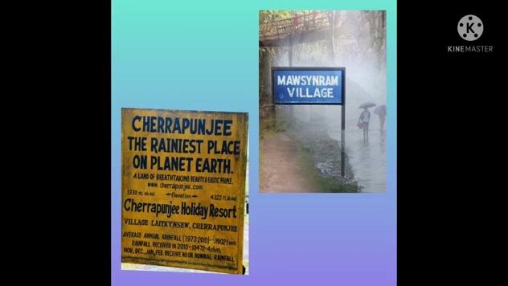Children, now let's see how to collect rainwater. Mawsynram and Cherrapunji are two places in India which receive the highest rainfall in the world. In summer, however, there is a shortage of water in those places. The same thing occurs in the Konkan region of Maharashtra. This is because adequate efforts are not made to store rainwater. Storing rainwater will help solve this problem.